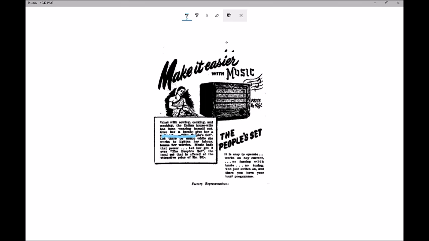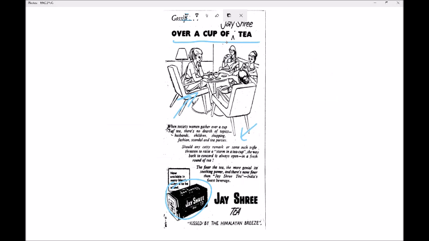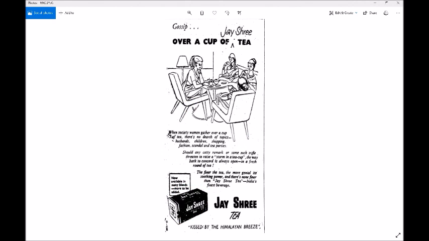This means that the discourse community for this newspaper ads during this time period was not women, but men who could read. We see a shift in conventions, however, over 10 years later in 1960. Let me pull that one up, get rid of all these marks. We see in this ad that it is now targeting women instead of their husbands.